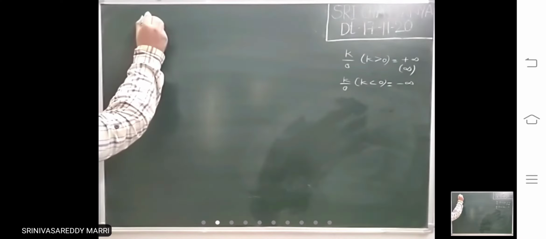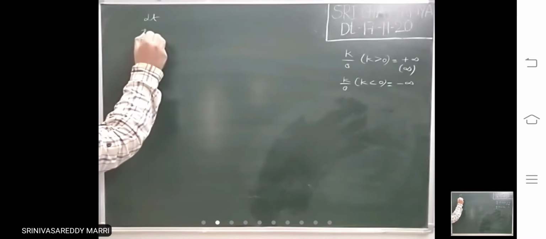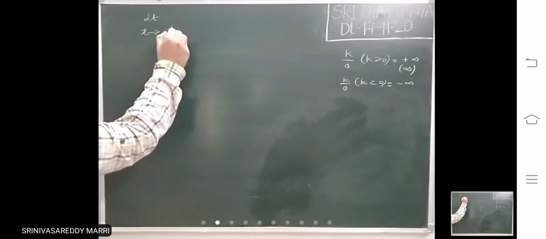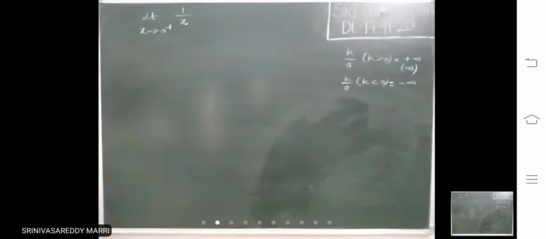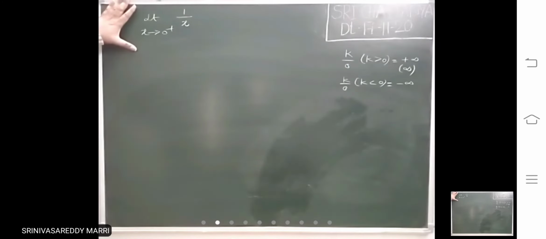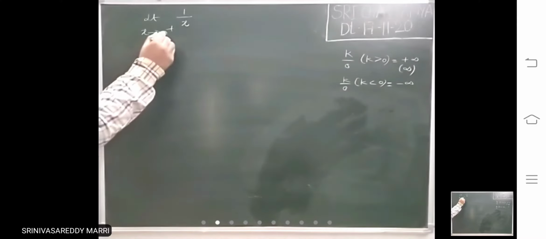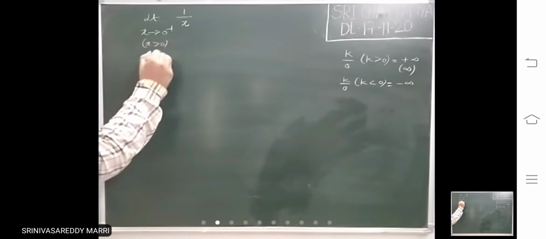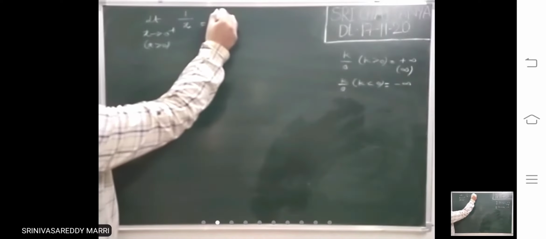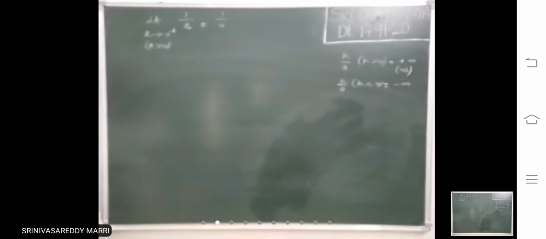Take one simple example: the limit as x tends to 0 plus of 1 by x. Suppose it is the right hand limit. Here 0 plus means x greater than 0. If you substitute 0, you get 1 by 0 only.